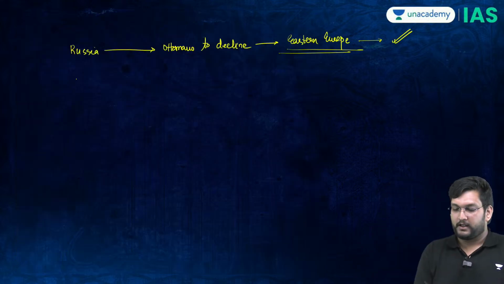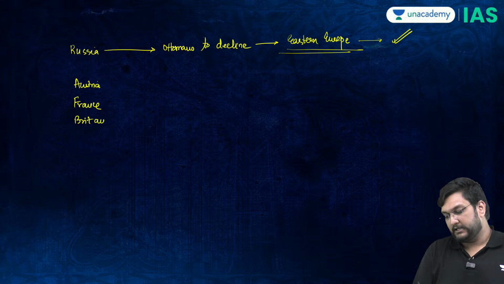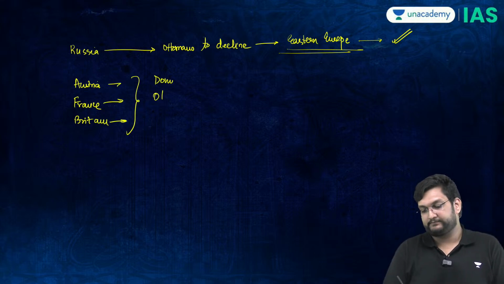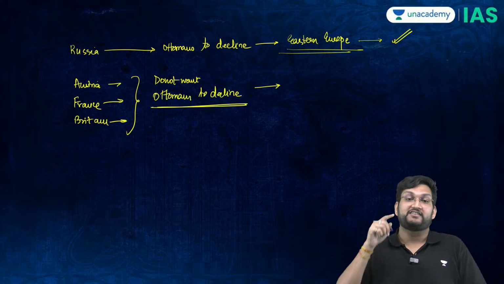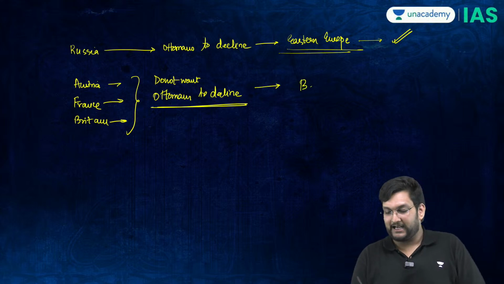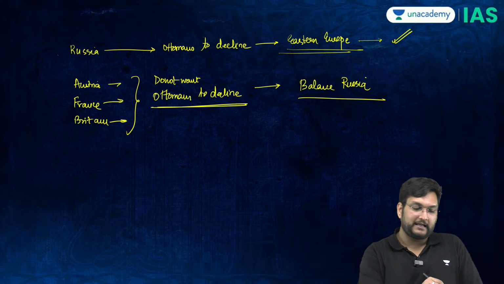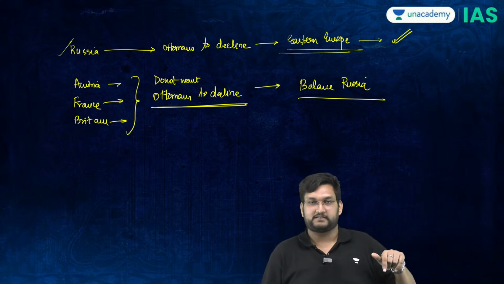And therefore Austria, France and Britain, all three don't want the Ottomans to decline. Their reason is that this allows them to balance Russia. Russia's advantage is a disadvantage to these three powers.